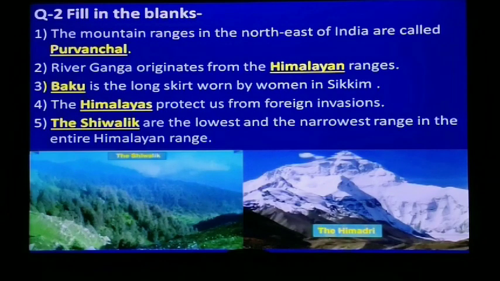The second question is of fill in the blanks. Number 1. The mountain range in the northeast of India are called dash. The answer is Purvanchal. Number 2. River Ganga originates from the dash ranges. The answer is Himalaya ranges. Number 3. Dash is the long skirt worn by the woman in Sikkim. The answer is Baku.